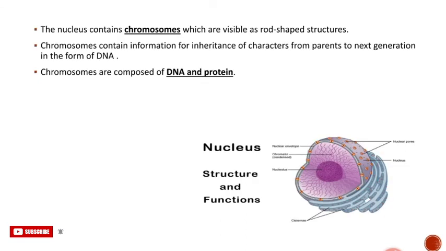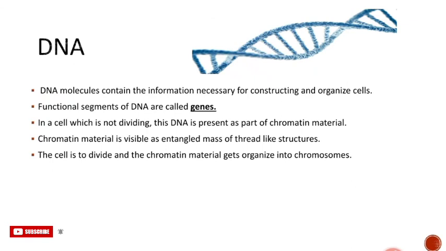Then the chromosome contains the information for the inheritance of characters from the parents to the next generation, and the chromosomes are composed of DNA and protein. So we see the DNA. DNA is deoxyribonucleic acid. The DNA molecule contains the information necessary for constructing and organizing the cell. Functional segments of the DNA are called genes.